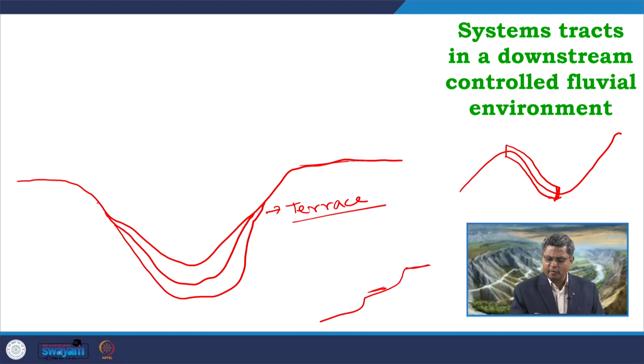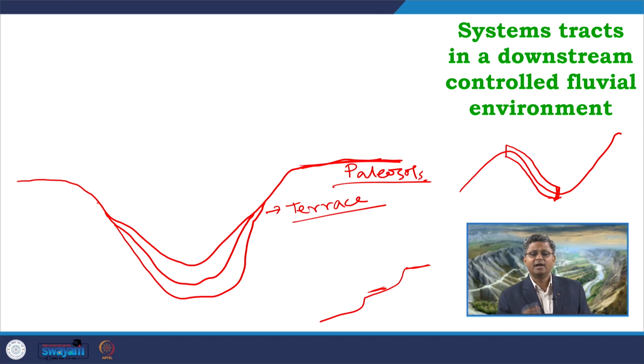Now, these interfluve areas or overbank areas are not under any water cover. Earlier they were part of the overbanks, so in these areas mud or fine grained sediments were already deposited, and since they are now going through this bypass process, what we expect here is the formation of paleosols. Pedogenic processes will start, and finally in the rock record we will get them as paleosols.